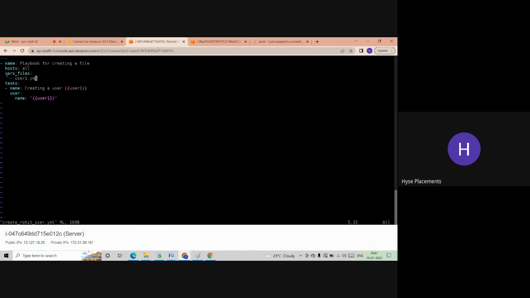So now in our program we mentioned here variable files is user1.yml, and after that we have created the users, variable names. So this user1 is the variable. Is this variable declared here? No, it is not declared here. Where is it declared? It is declared in this file. Did we have that file? No. That is the reason we are getting the error.